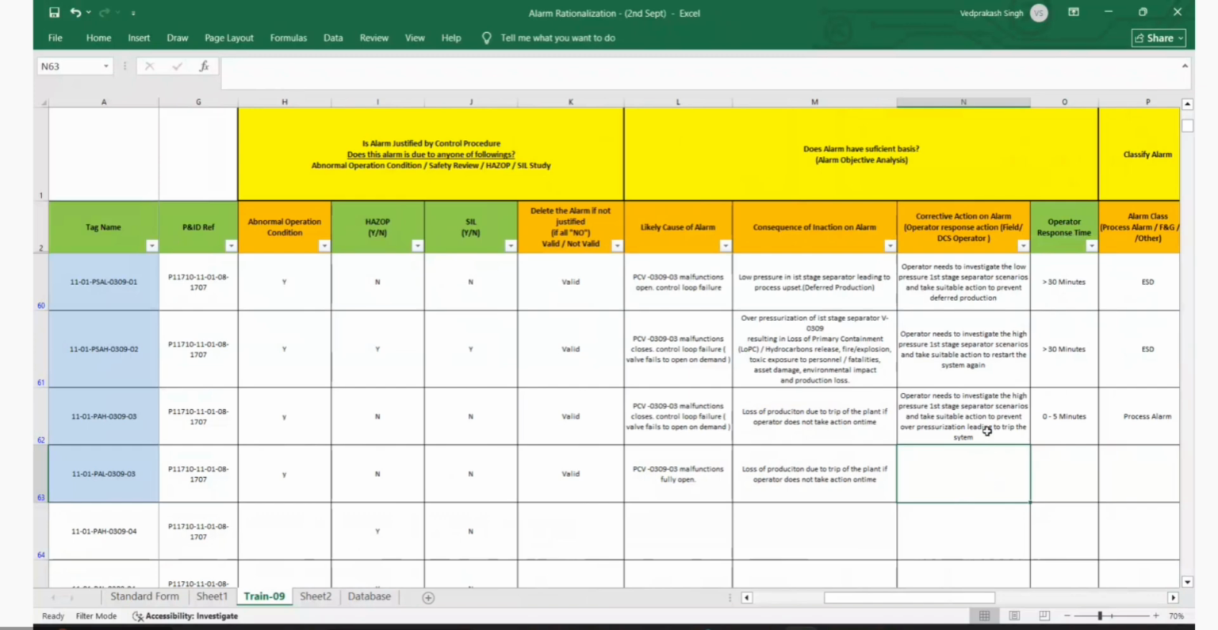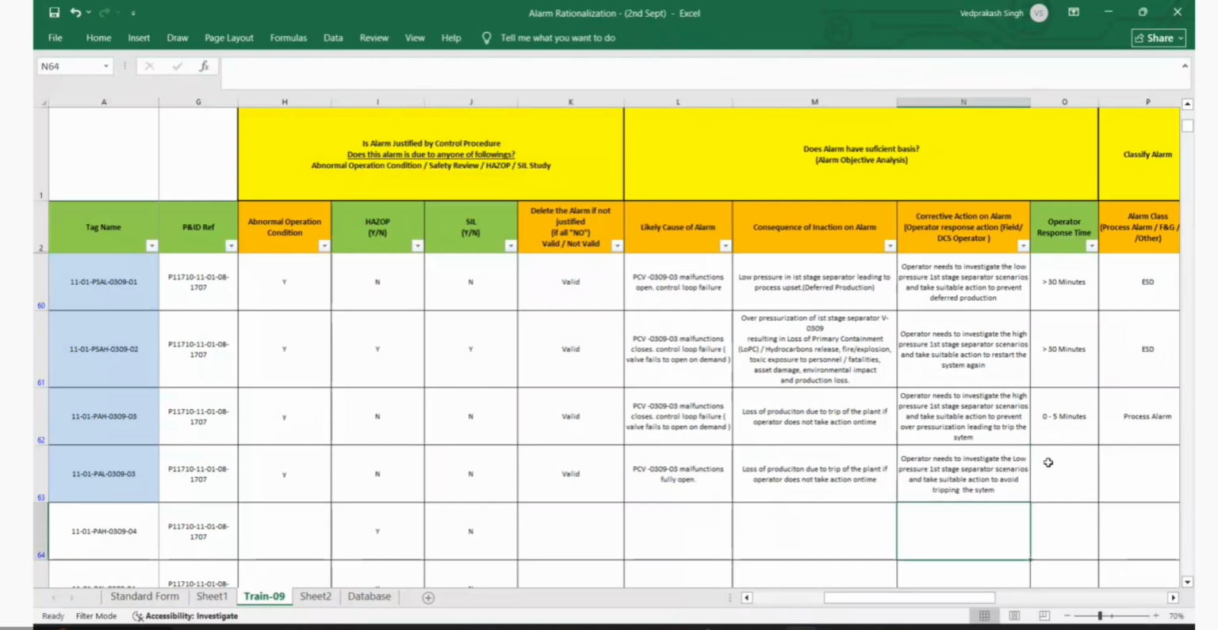And what is the corrective action? The operator has to investigate the reason for low pressure in the first stage separator and take action to avoid tripping the plant.